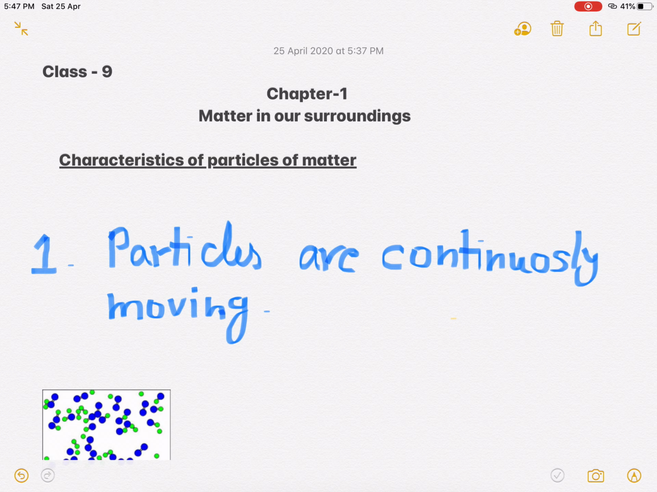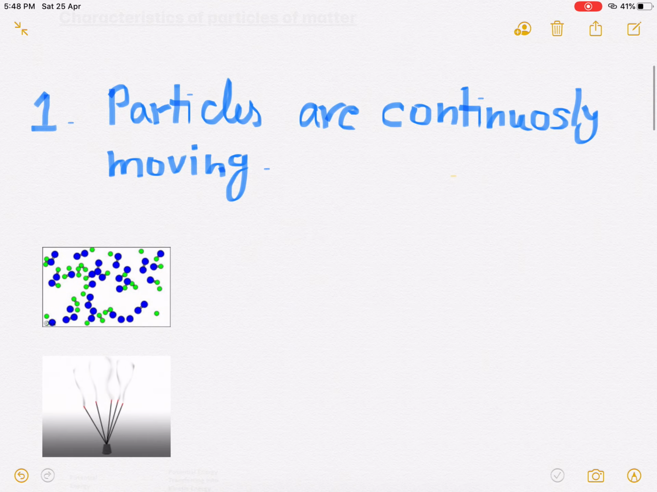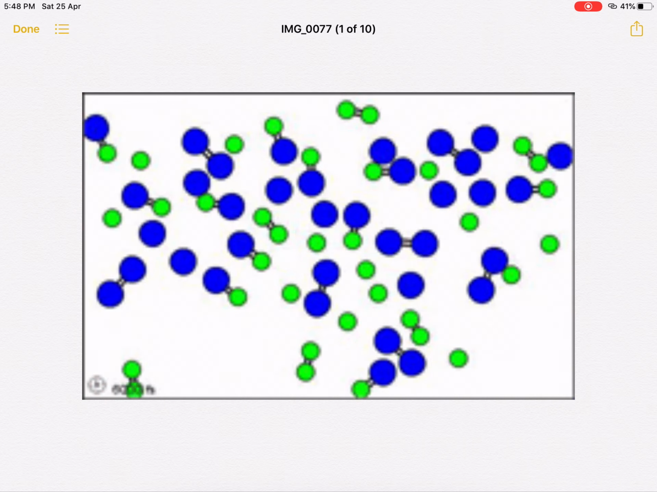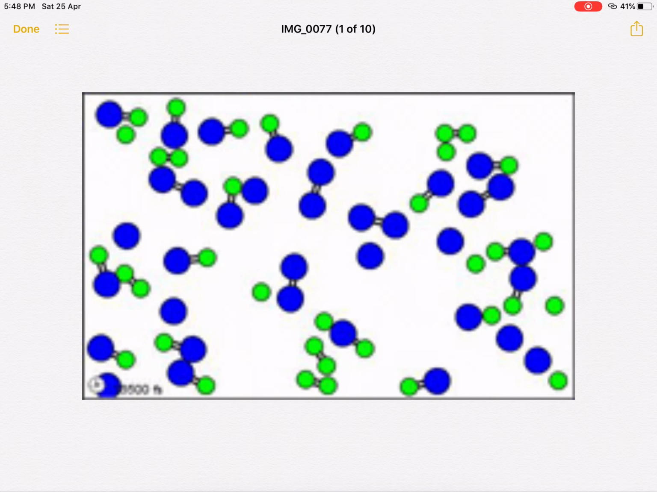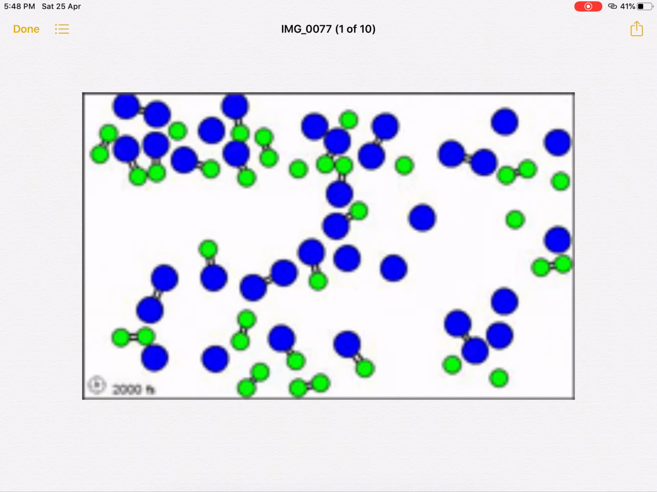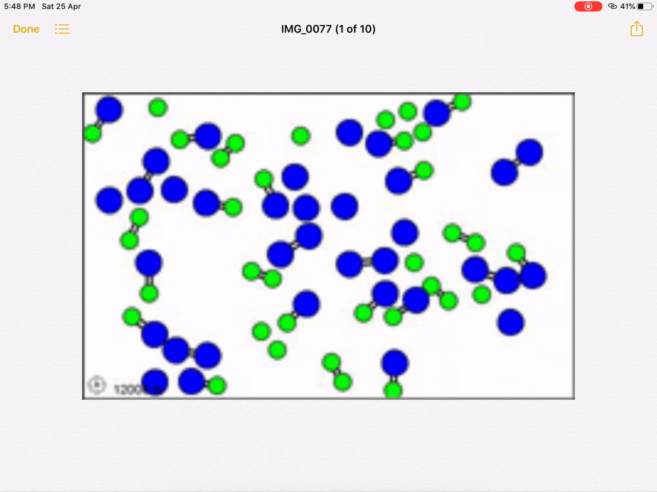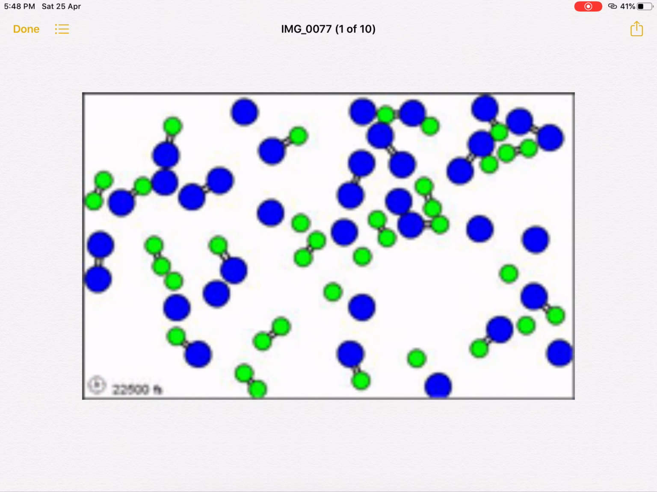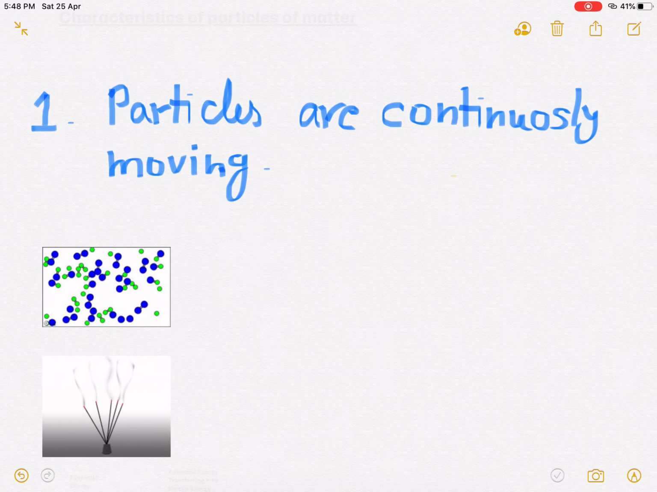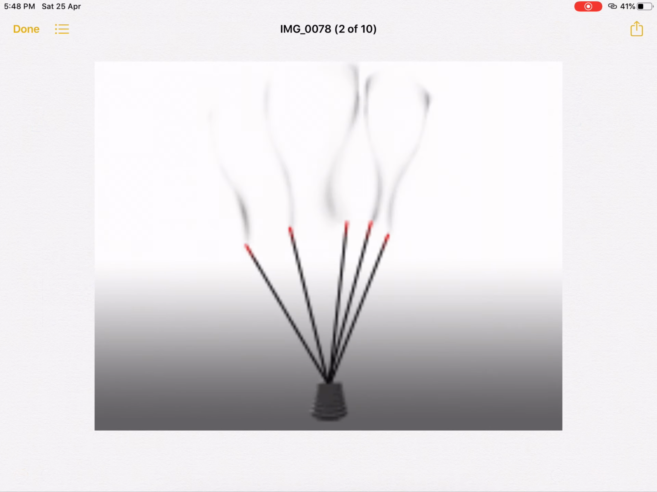And the first characteristic is that particles are continuously moving. You can see in this picture that these are particles of matter and these are moving continuously. In this way all these particles can move. And for an example, you can take the example of an incense stick.